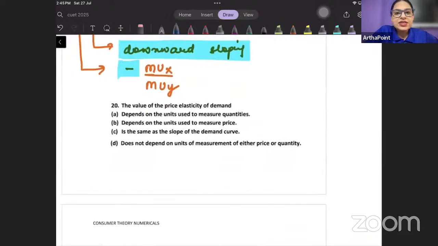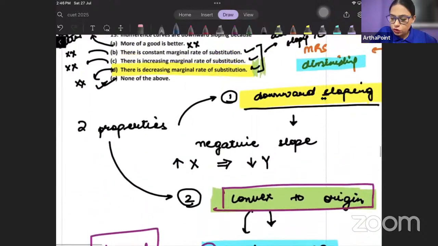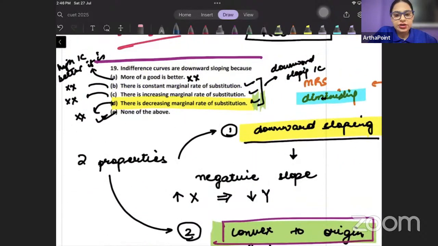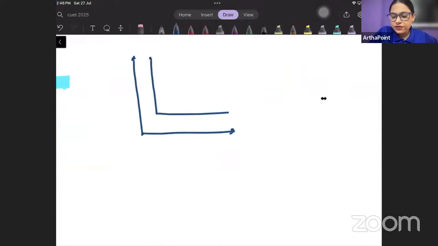The value of price elasticity of demand. No, A is also not correct. I'm not sure which question you're talking about. If you're talking about this question, A is not correct. A only says more of good is better, right? So if you look here, even if I have an L-shaped indifference curve, then also I can say that more of good is better.